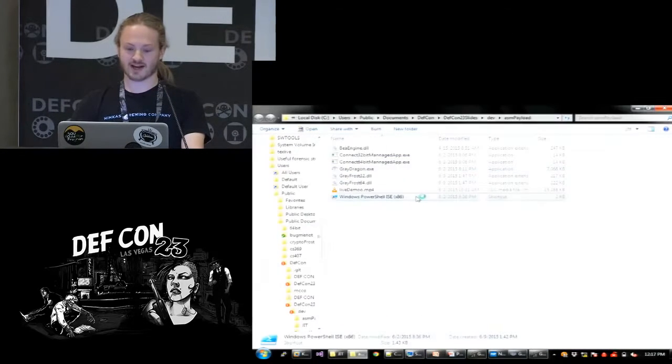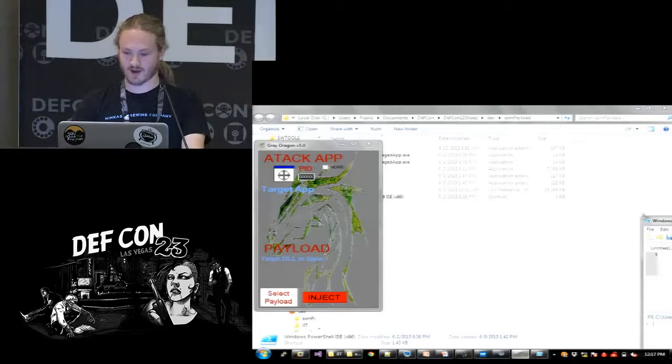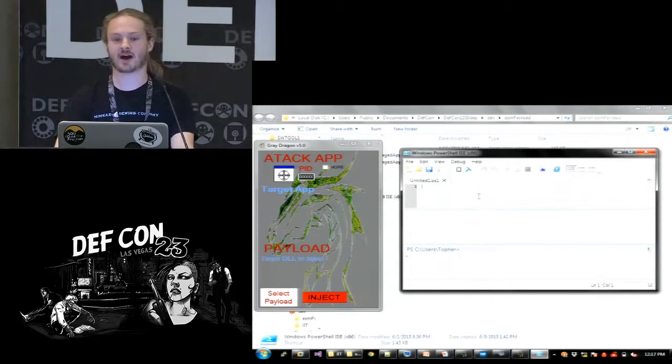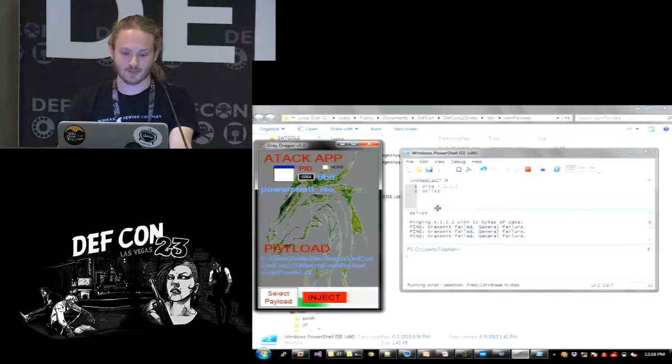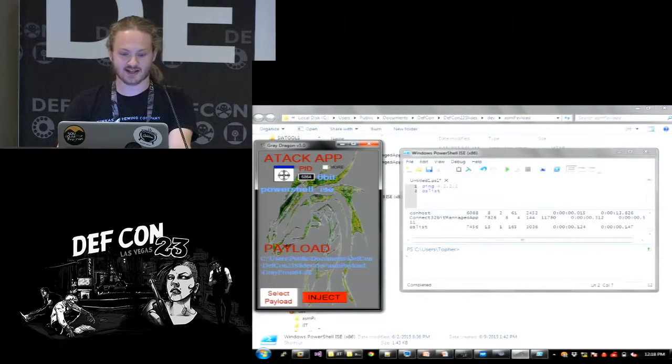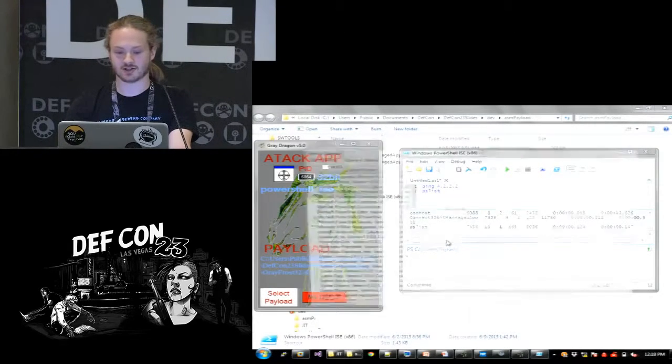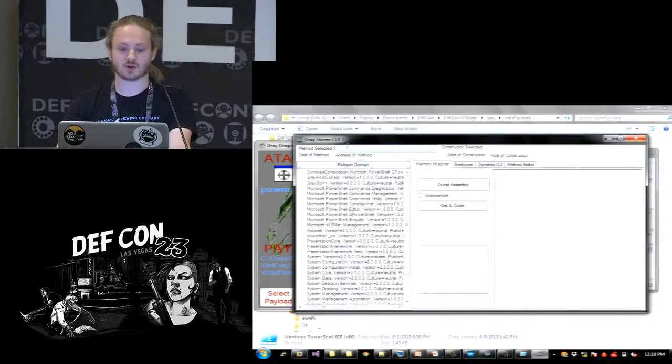So I'm going to open up Gray Dragon again, and I'm going to open up Windows PowerShell ISE, which is a little scripting environment for PowerShell developers. So you can do things like ping level 3, which is not actually going to work because I'm not connected to the DEF CON wireless, because screw that. So I'll drag my crosshairs back into that application. It recognizes that it's a 32-bit application, so I'll inject. Here's Gray Storm once again, and notice that this time it's in the version 2.0 of the CLR, so this application's running in an older .NET version, but Gray Frost accounted for that.